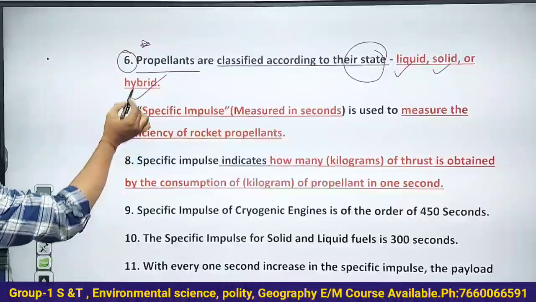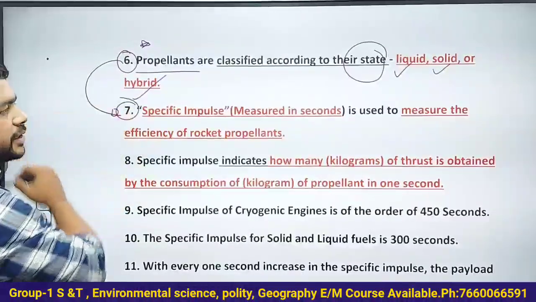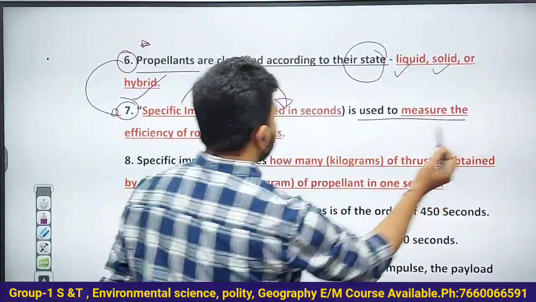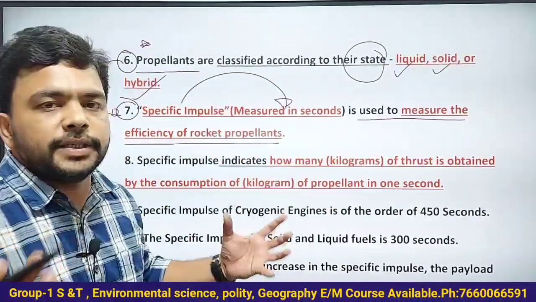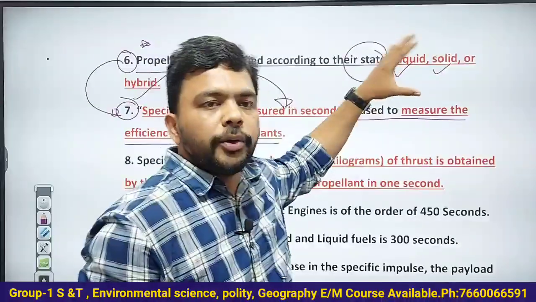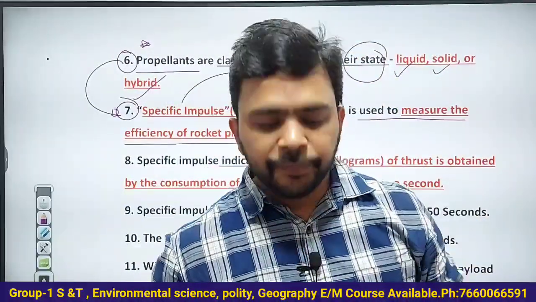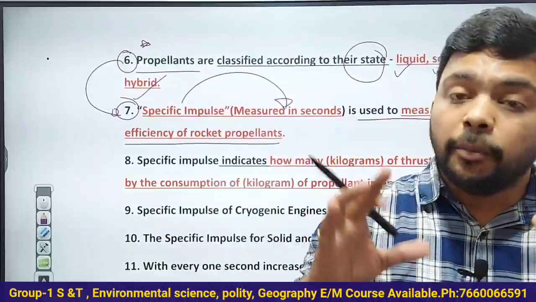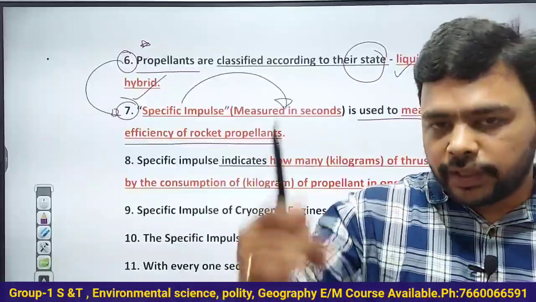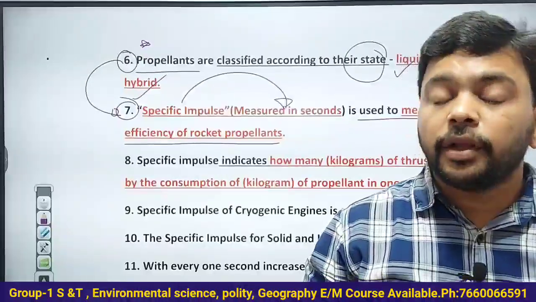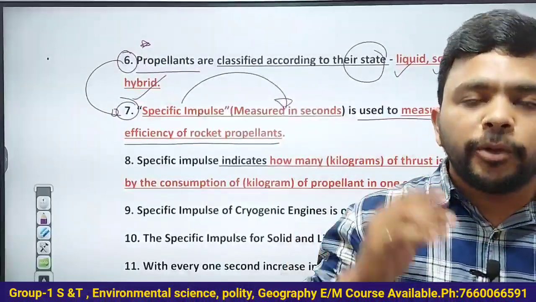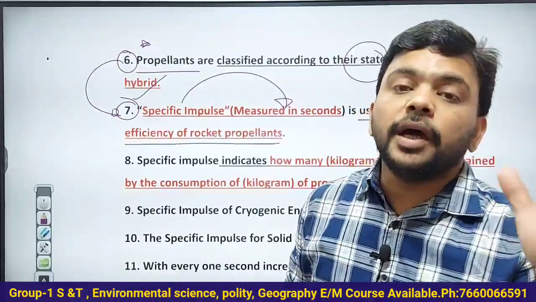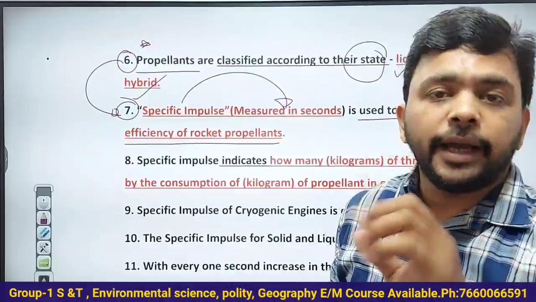Now, what is the specific impulse? Yesterday I told you, specific impulse is measured in seconds. It is used to measure the efficiency of rocket propellants. You have solid fuels, liquid fuels, and hybrid fuels. If somebody asks which is the best fuel, that means which fuel is more efficient in taking the rocket to greater heights, how will you come to a conclusion? The specific impulse tells you which is the best rocket fuel out of the solid, liquid and hybrid.